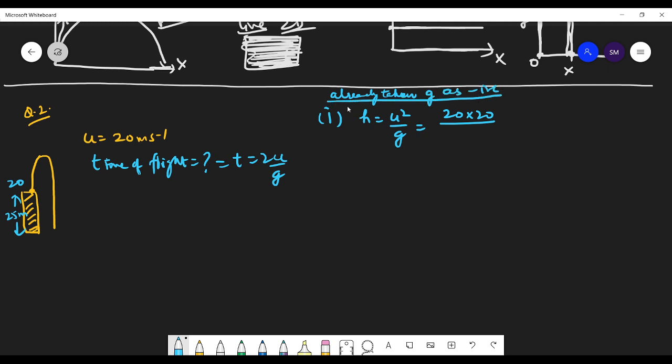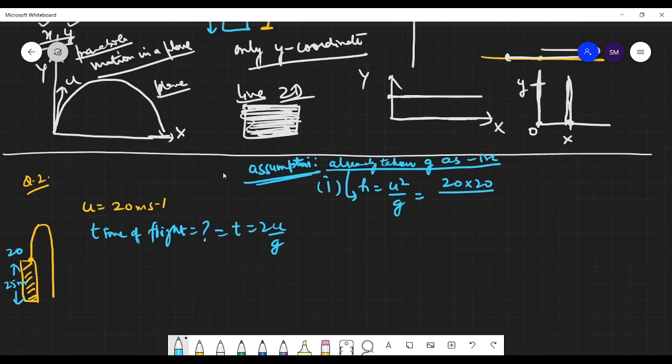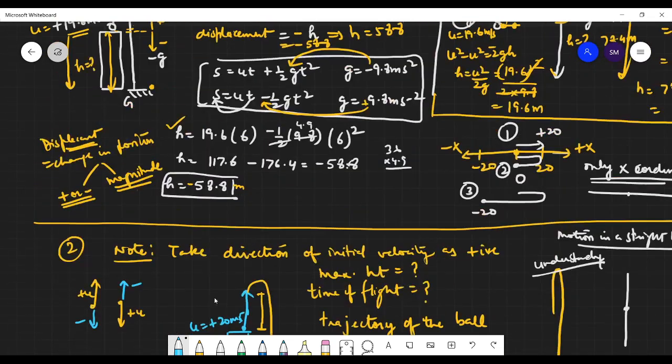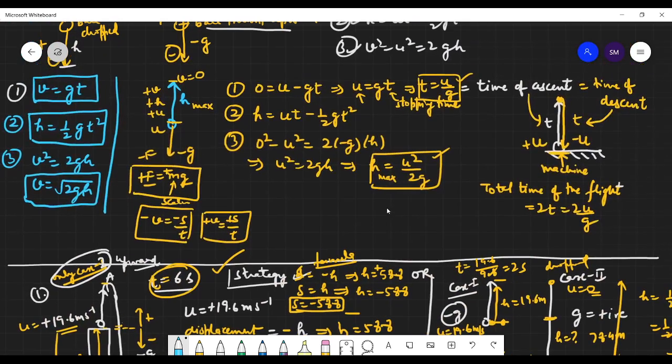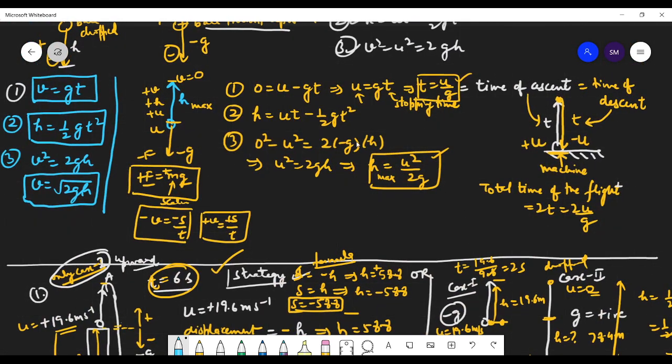So always remember what assumptions you have taken to derive the formulas. The assumption we have taken is g as negative. See the formula where we have derived it, in this formula, maximum height, time of flight.